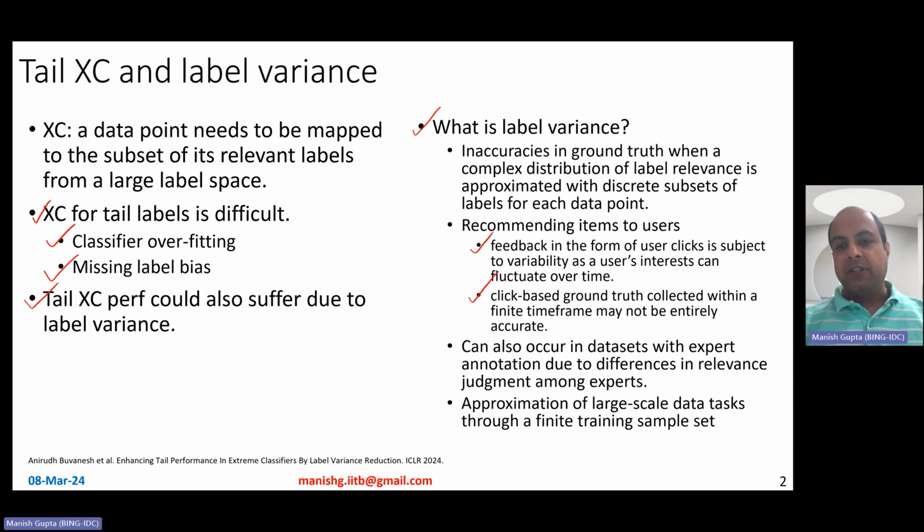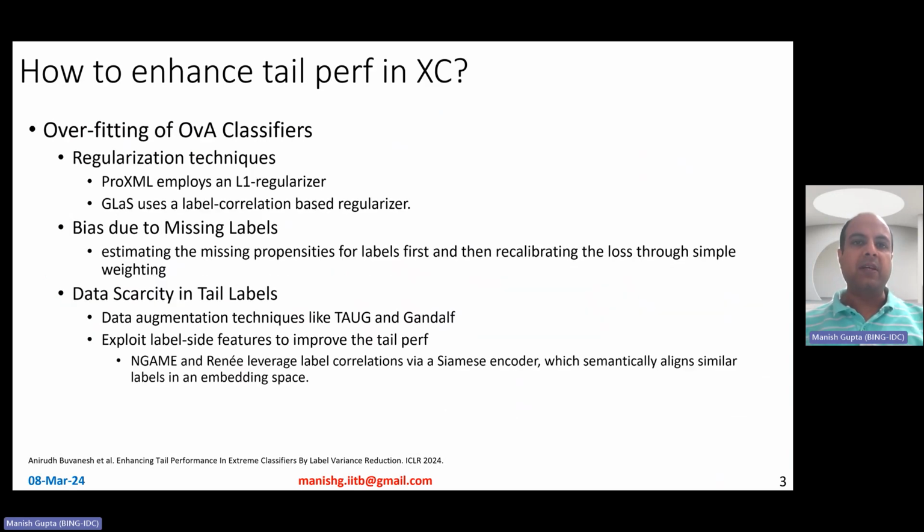Okay. So it can also occur in datasets with expert annotation due to differences in relevance judgments among experts, which is a very common problem, right? Several times you get annotations done from experts, and there is subjectivity, and therefore there are differences in their relevance judgments. It could also occur because of approximation of large-scale data tasks through a finite training sample set. So wherever there are samples, you could always have a label variance problem. In some cases, it is very prominent, but in some cases, it could be very small.